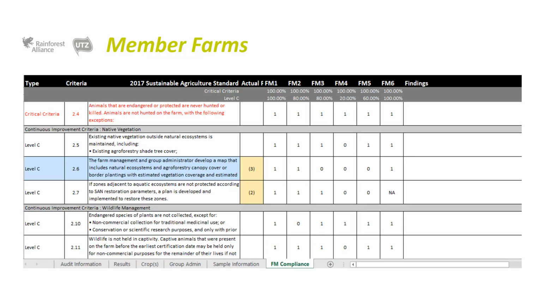To complete the checklist tool of member farms, each of the audited member farms will be evaluated with all the criteria of the standard within their scope, and a not applicable, compliance or non-compliance will be assigned in the corresponding manner. Findings and evidence information will be completed for all critical criteria and non-compliance of a continuous improvement, with a summary that reflects the reality of member farms.